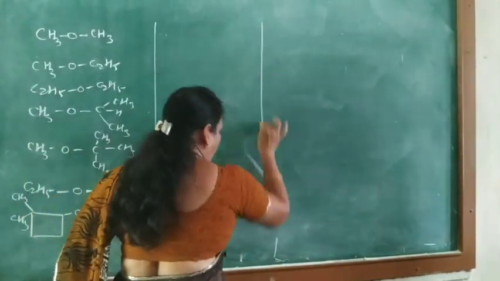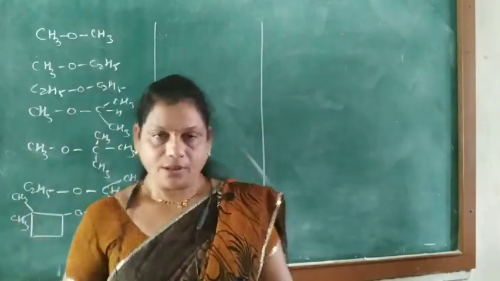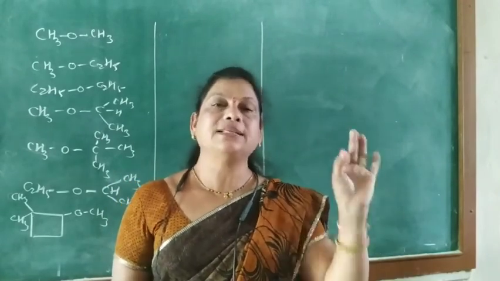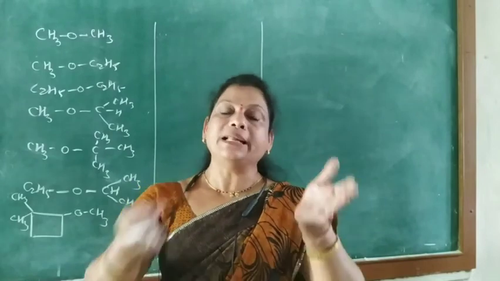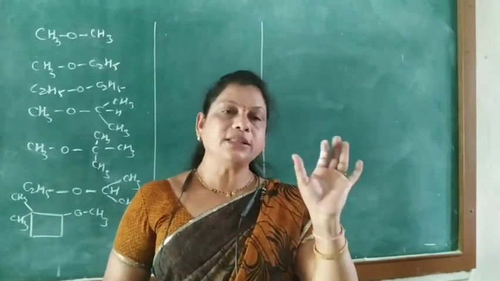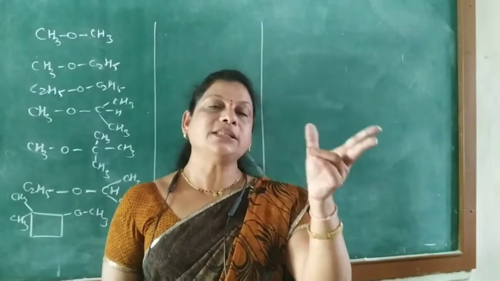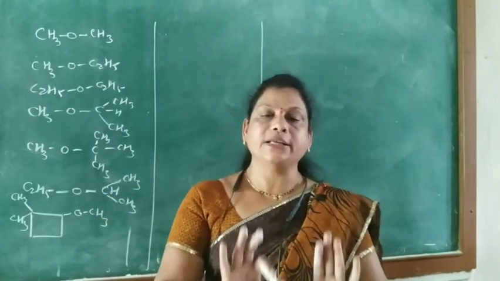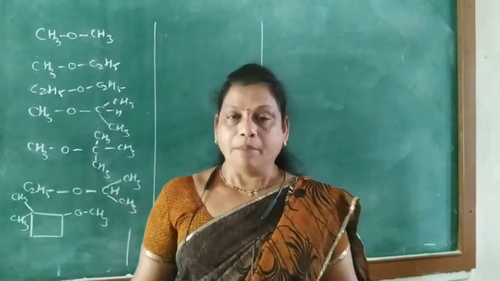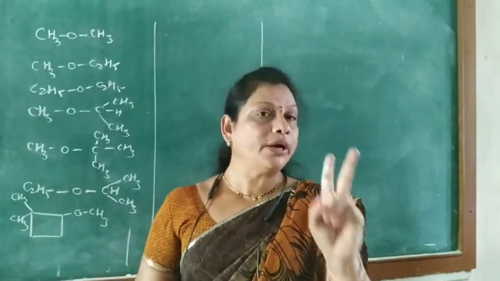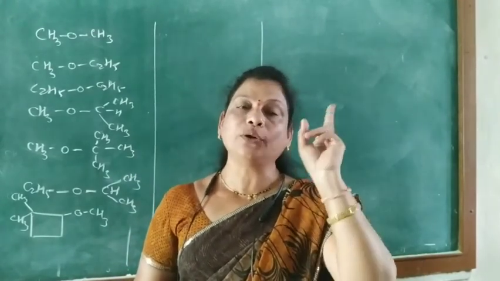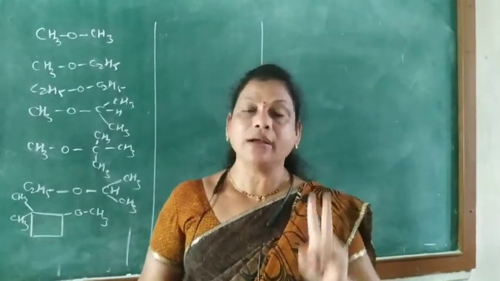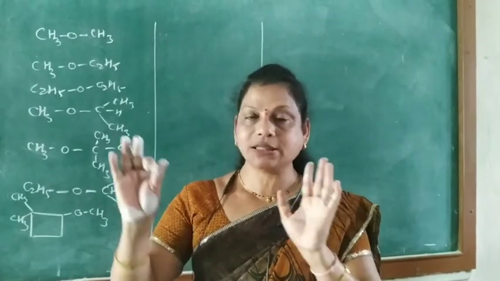Then the rule for common name and IUPAC name. Ethers are commonly called dialkyl ether if it is a simple ether, and if it is a mixed ether, then arrange the two alkyl groups alphabetically followed by the word ether. Means in case of a simple ether, it is simply called dialkyl ether. But in case of a mixed ether, there are two different alkyl groups, and then arrange them alphabetically followed by the word ether. Okay, this is the common name.